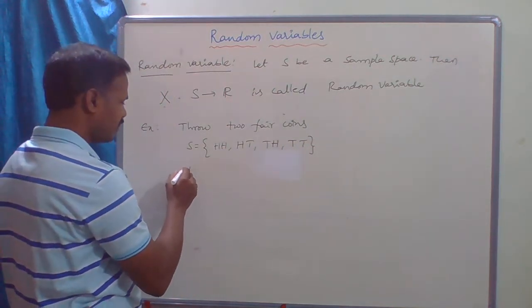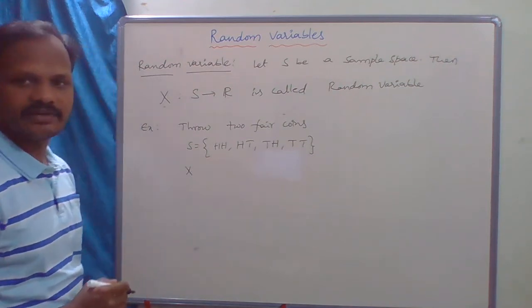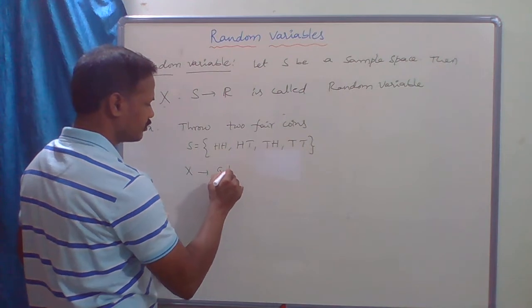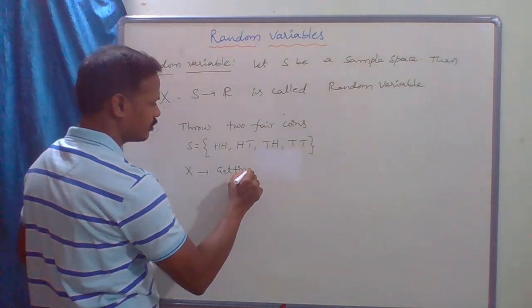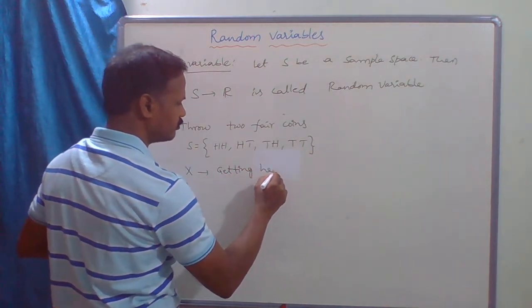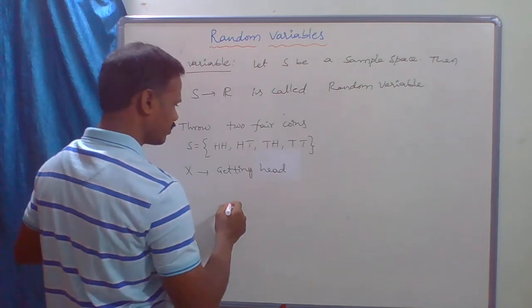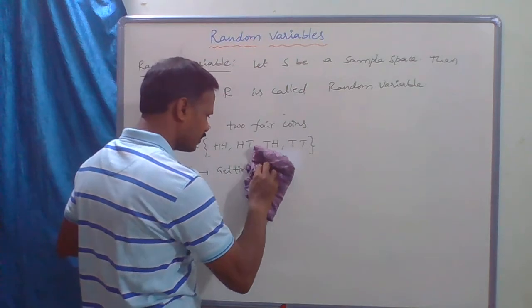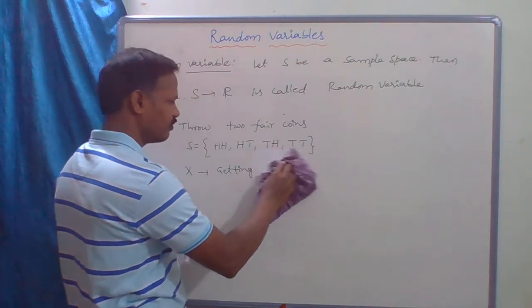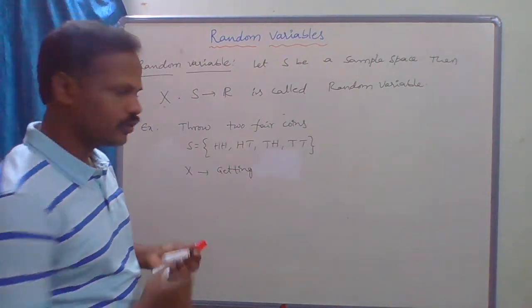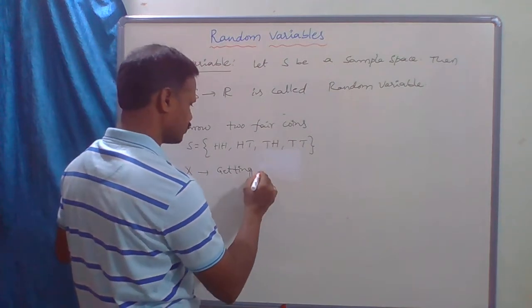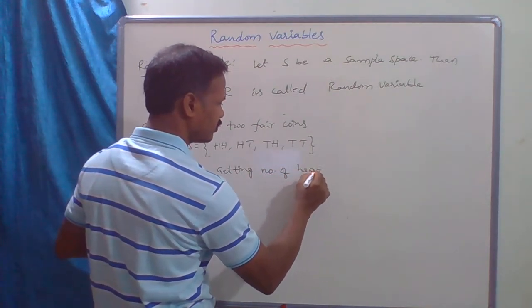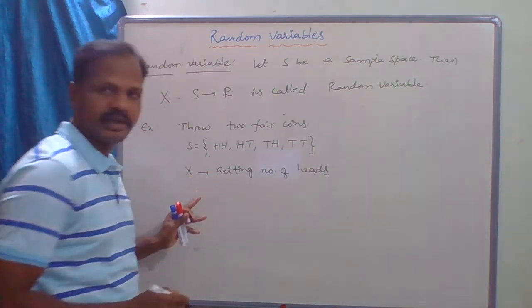Now I will define the random variable X as the number of heads obtained when we throw two fair coins. This is my random variable.